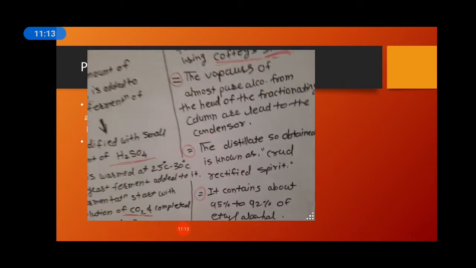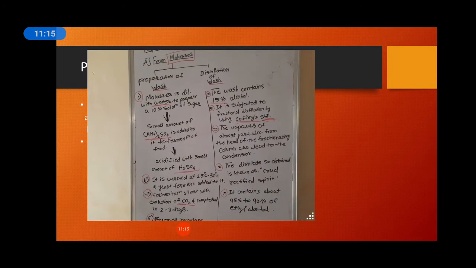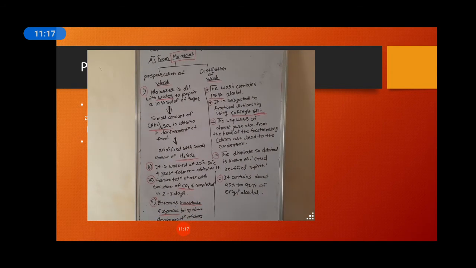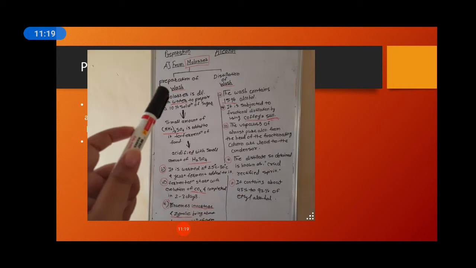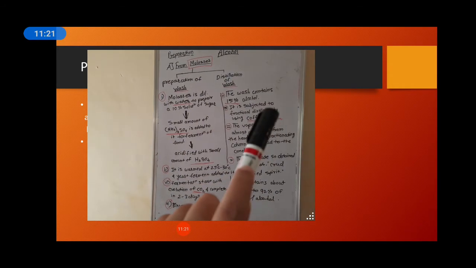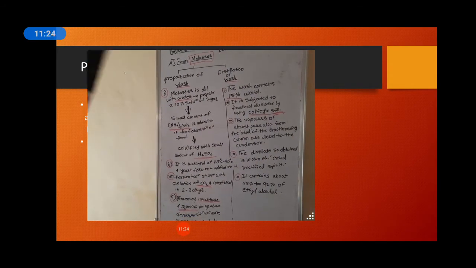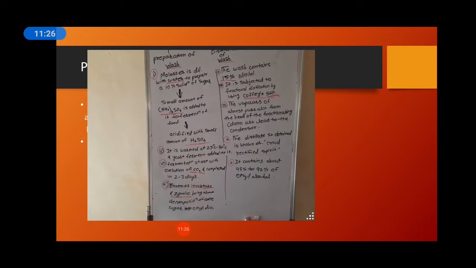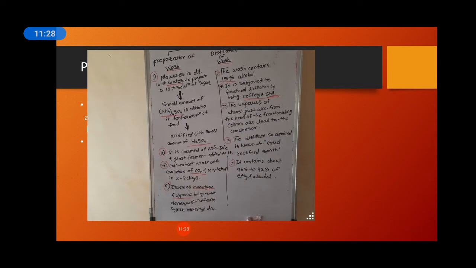Okay, these both are the important steps. First one is preparation of wash, next one is distillation of the wash. Both the steps are very easy and very important.